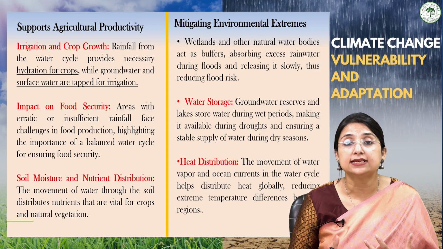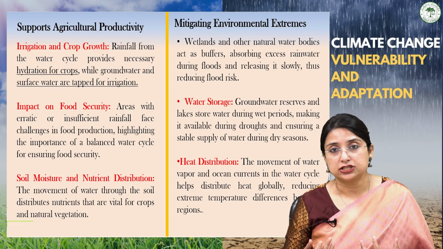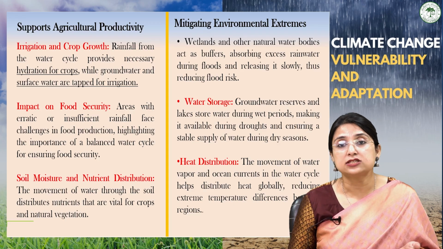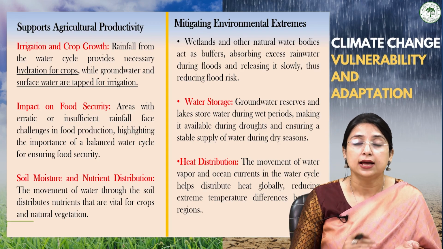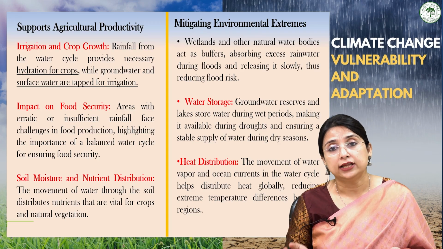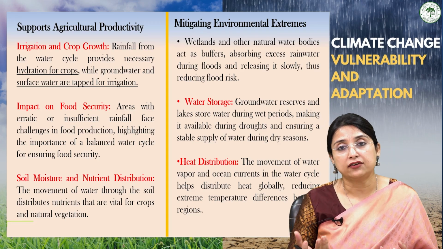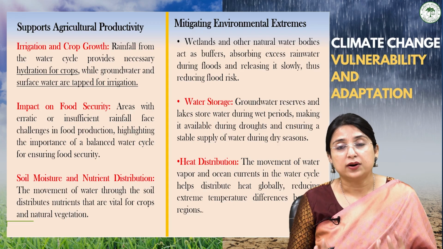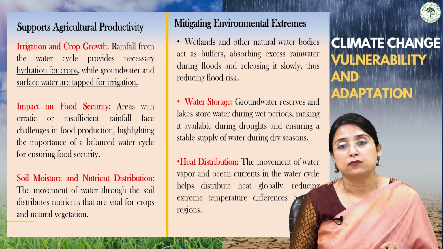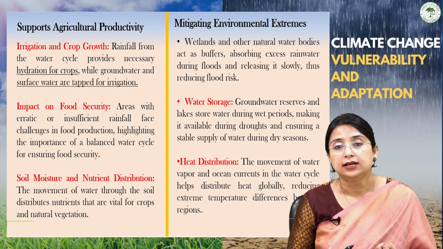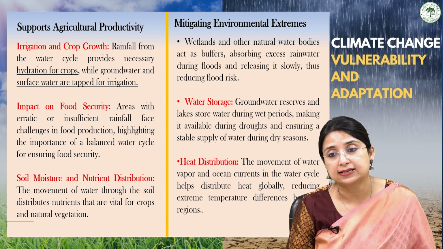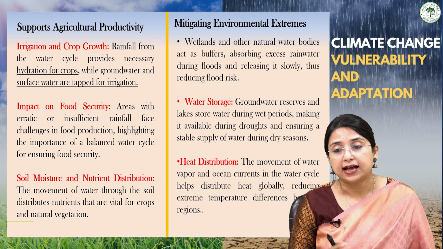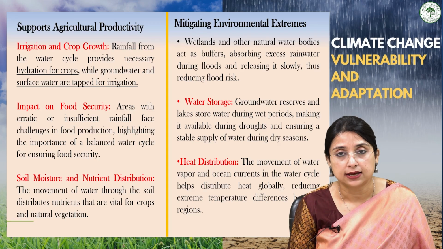Why does it occur? Because in urbanization, we concretize the surface, which means we reduce the soaking capacity of the ground, and on the other hand, we are reducing the water storage capacity through the loss of water bodies. So it is obvious that whatever precipitation we get in the form of rainfall will be lost through surface runoff. That's why these wetlands and other natural bodies act as a buffer, absorbing excess rainwater during flood situations and releasing it slowly, thus reducing the flood risk.